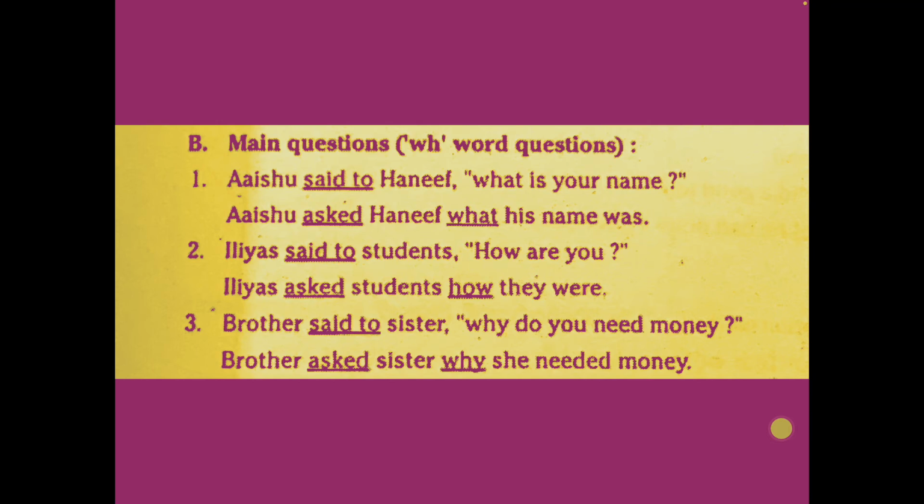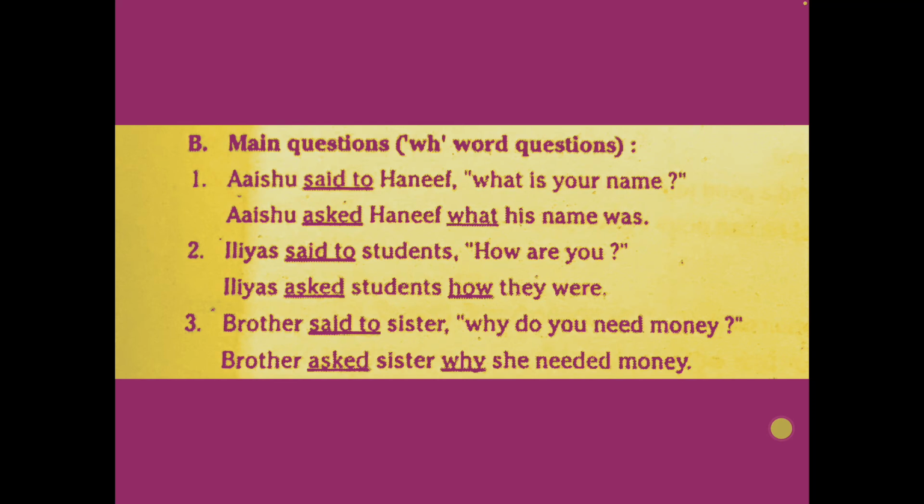Now, Ilya said to the students, "How are you?" So Ilya asked the students how. Now you bring the subject; you refers to whom? The students. How they were. The auxiliary verb should go at the last. How they were. Don't write how were they, because again it becomes a question. So you shouldn't write in that way. How they were becomes a statement.